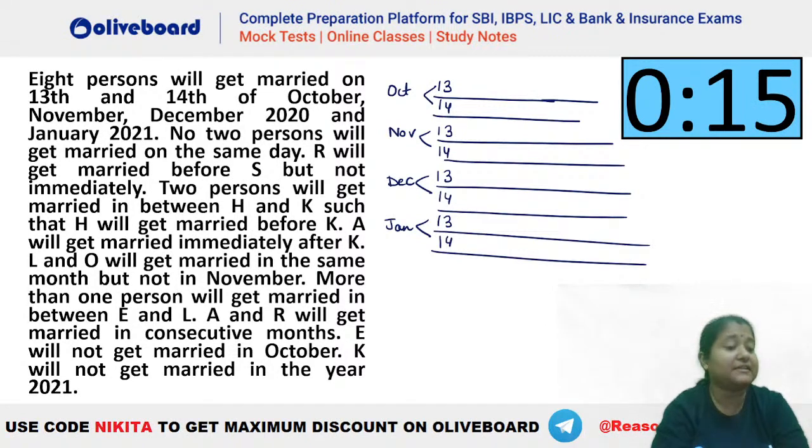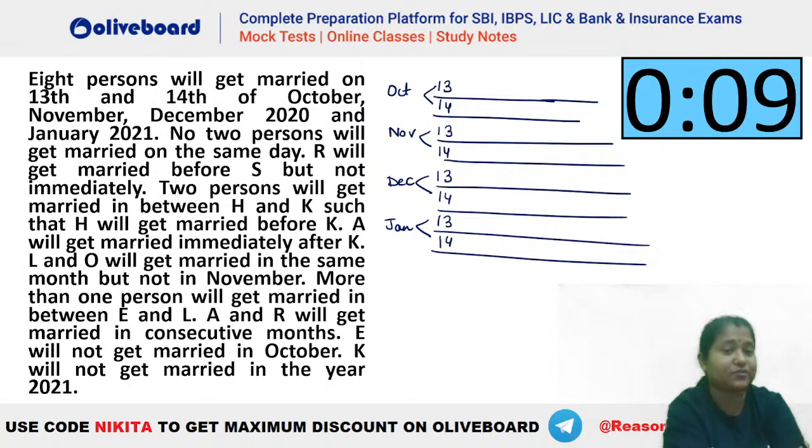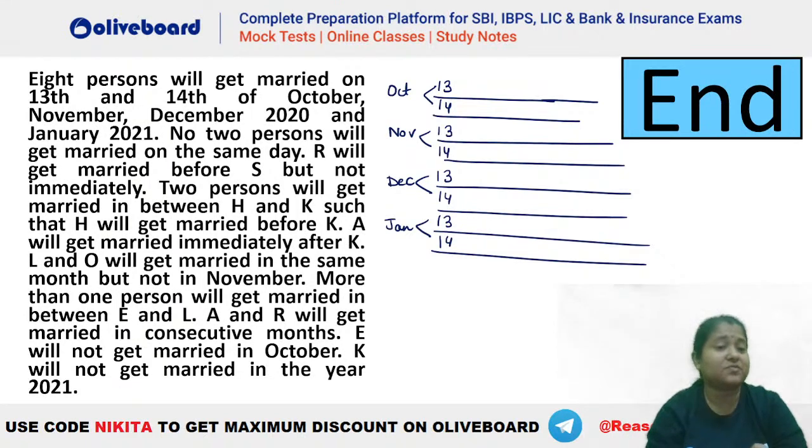Now, how do we understand, guys, that this is a time taking question? Because if you check, the connectivity is missing, right? You can see here that the connectivity is not that good. Like R is getting married before S, but not immediately. We have a lot of possibilities. Two persons between H and K, such that H is before K, A is immediately before K. These two are related to each other, but after that, nothing is related to H, A, or K, right? That means we will have to draw a lot of the cases here.